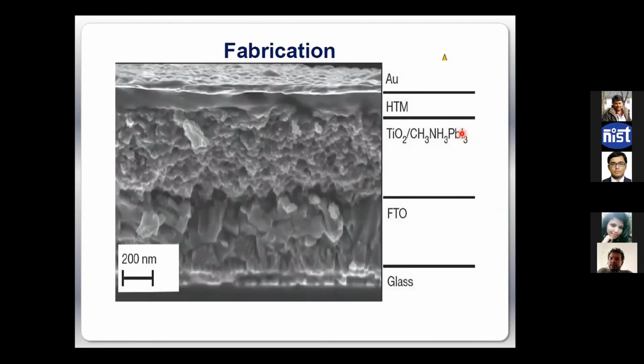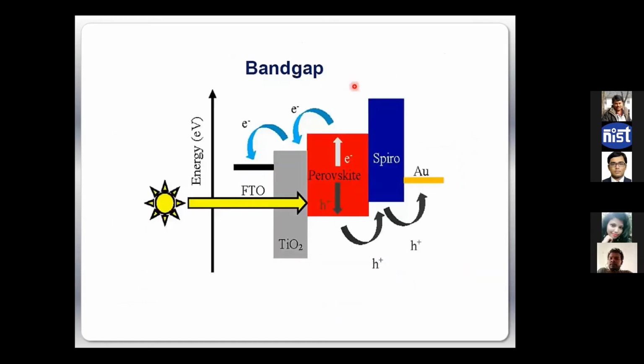So I have iodine here, which can move. Then I have the HTL and the top gold electrode. You can use silver also. So basically, this is the typical cross-sectional view of a perovskite solar cell. But you can see everything is solid here. The band diagram looks something like this.